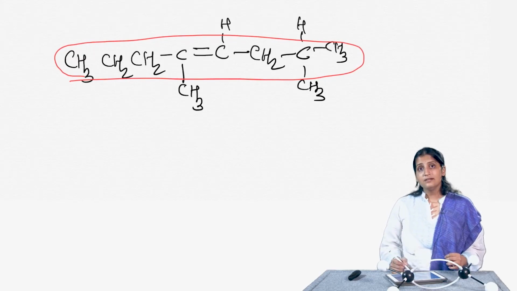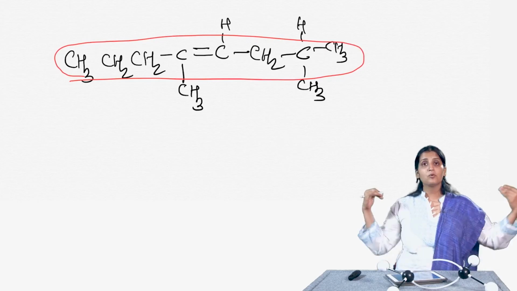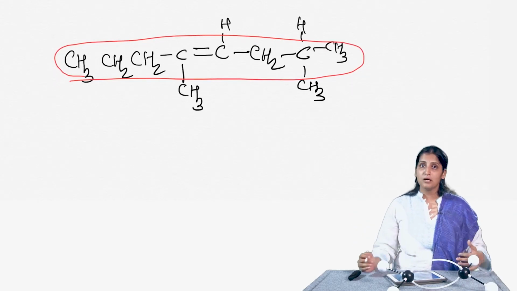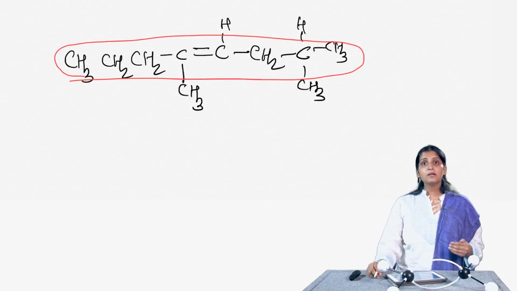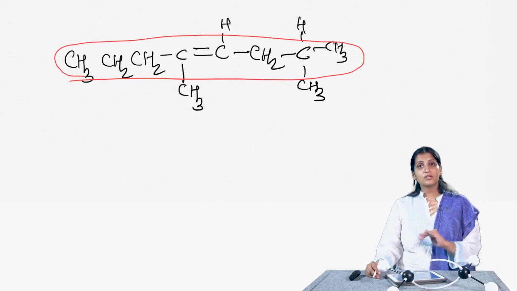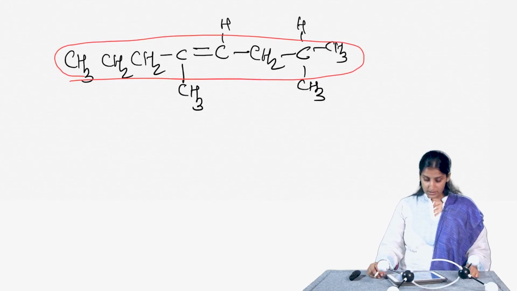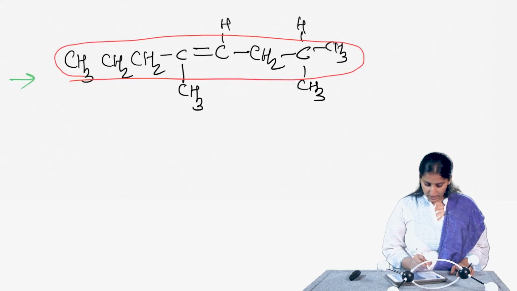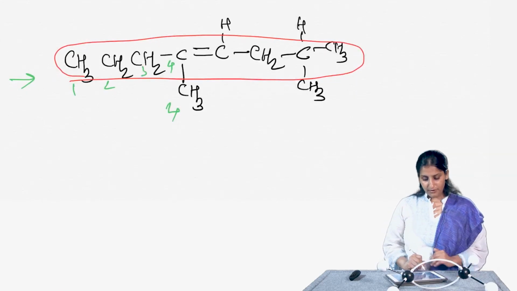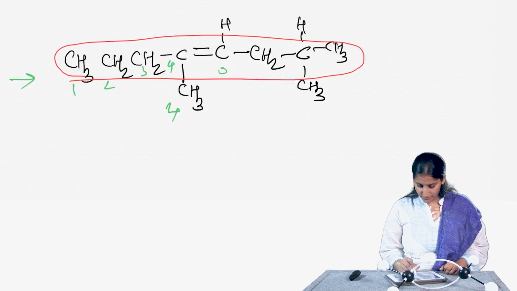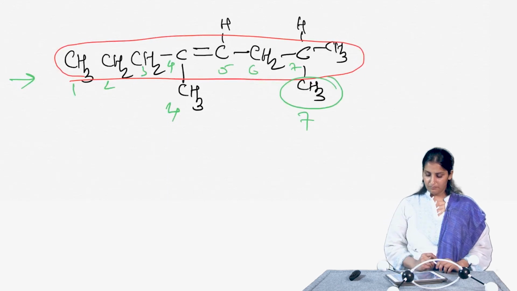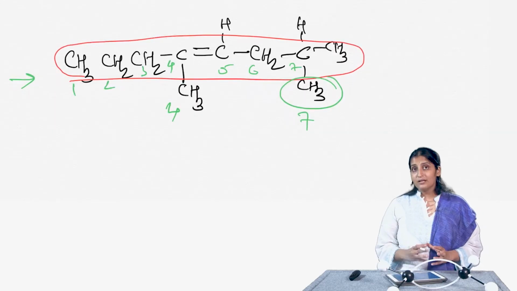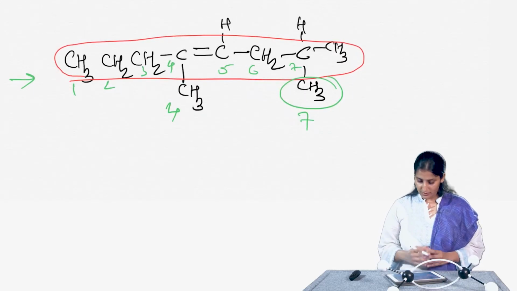But as I said earlier, in case from both ends the double bond comes to the same number, then you need to choose a number that gives the other substituents the lowest possible number. So, if I choose from this end, I can get 1, 2, 3, 4 for the double bond, 4 for that methyl group also, 5, 6, 7. So, on 7 you can get the methyl group. So, the methyl groups here will be on the positions 4 and 7.